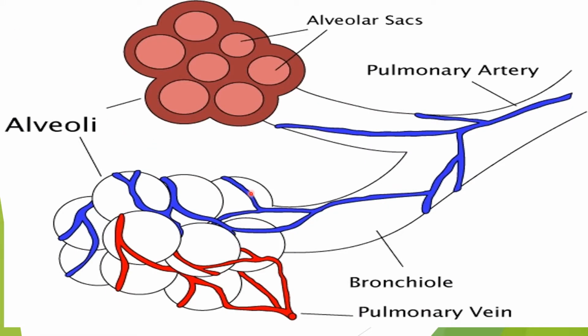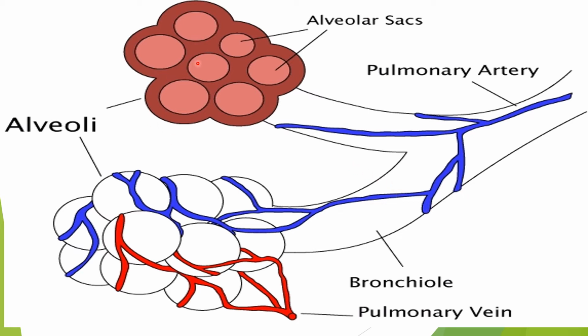Now this diagram shows the gaseous exchange between the alveoli and the capillaries which are formed by the branching of the pulmonary artery. You know, pulmonary artery is an artery which carries deoxygenated blood from the right ventricle of the heart to the lungs. Now upon entering into the lungs, the pulmonary artery branches to form arterioles and the arterioles ultimately branch to form the capillaries.